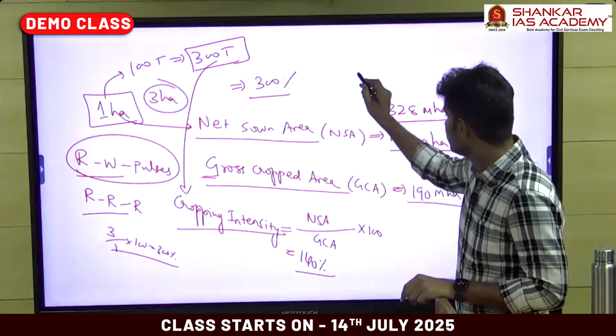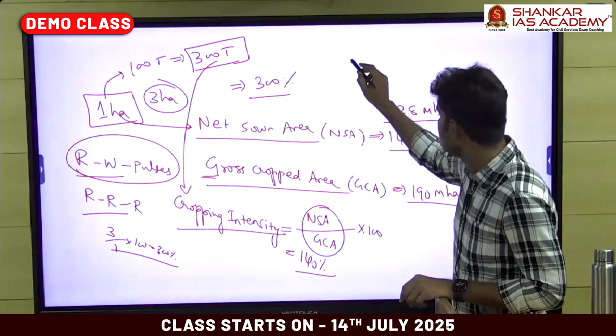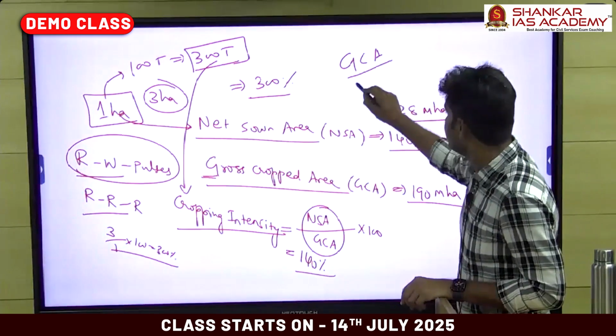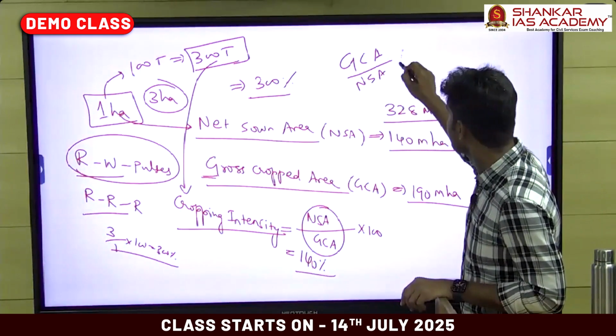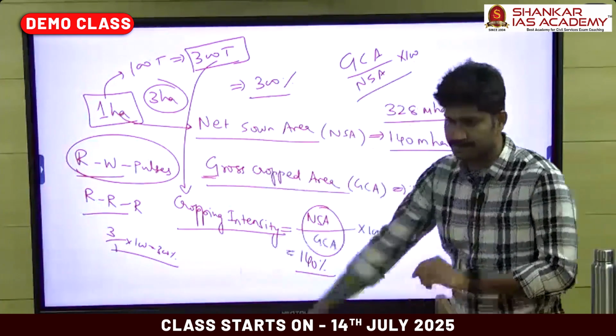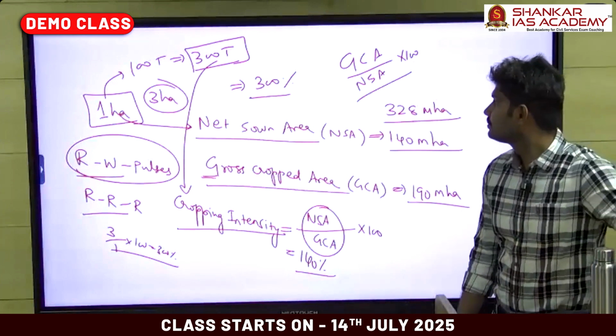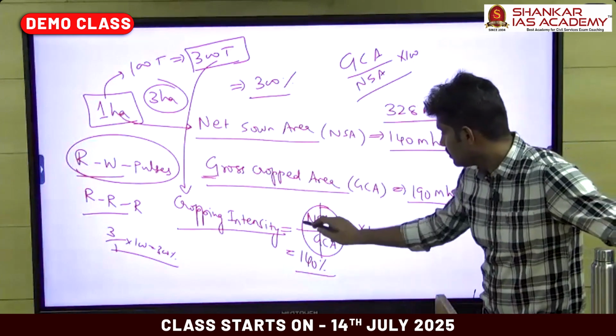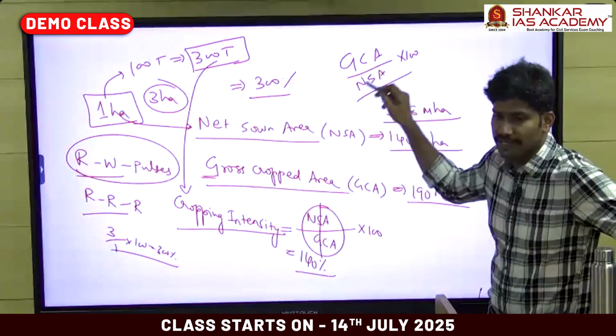The formula is gross cropped area divided by net sown area, multiplied by 100.